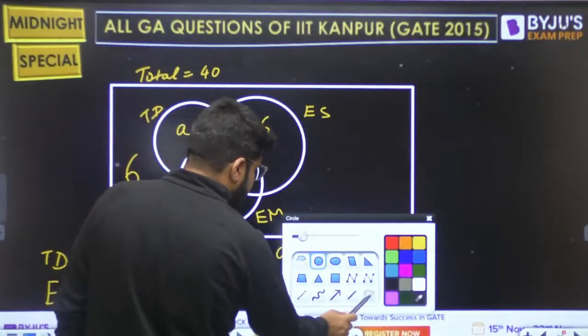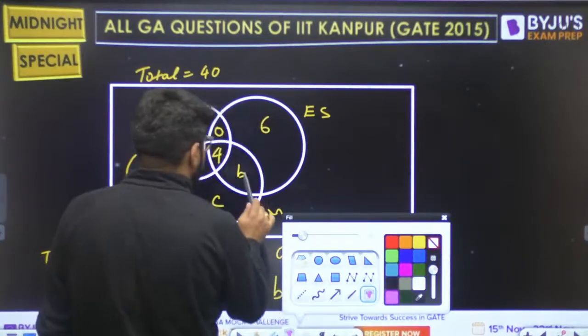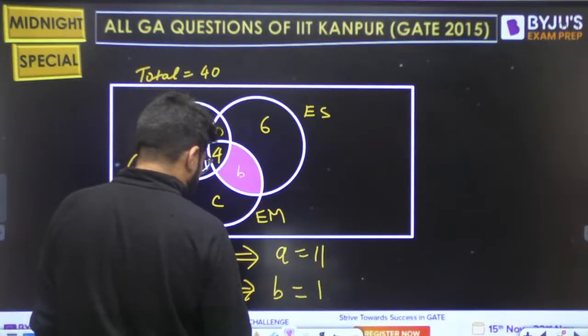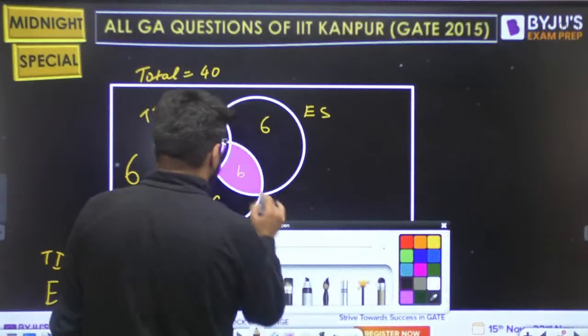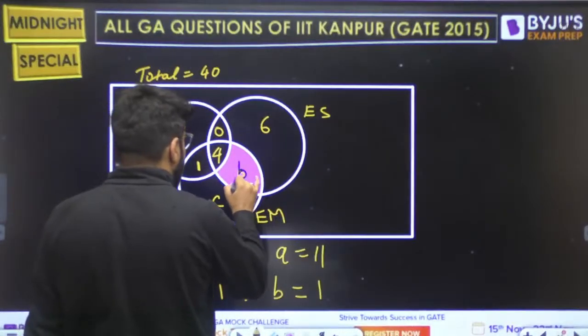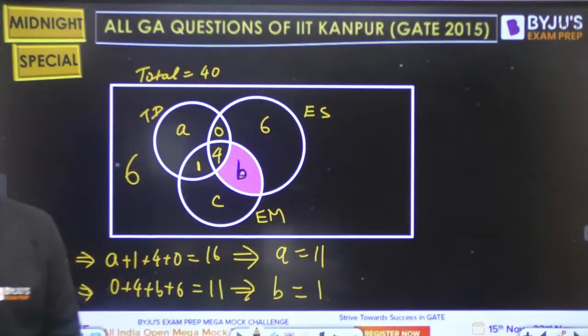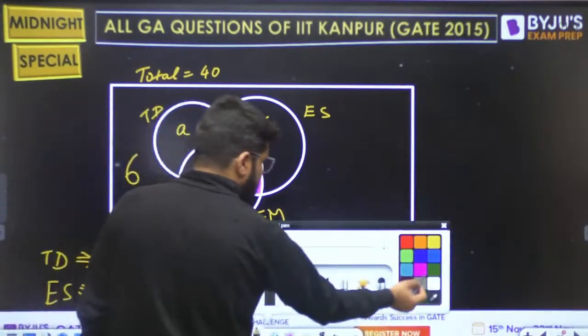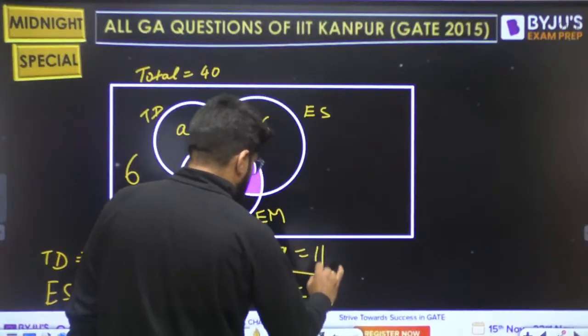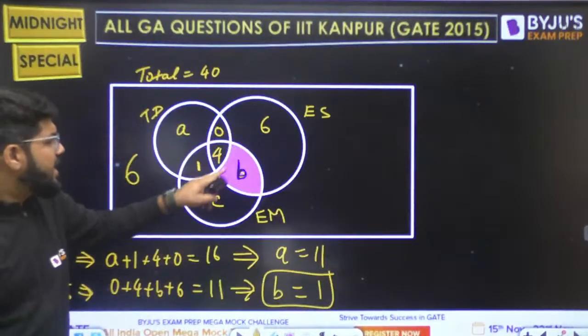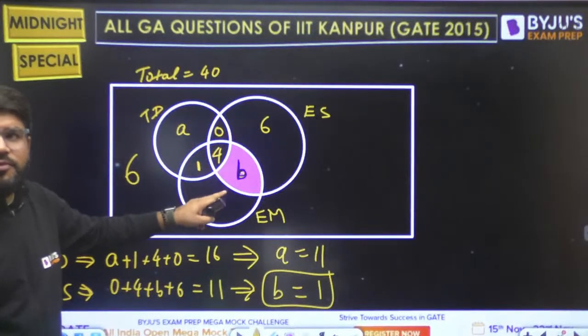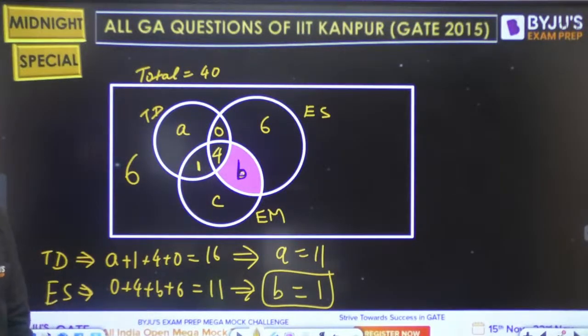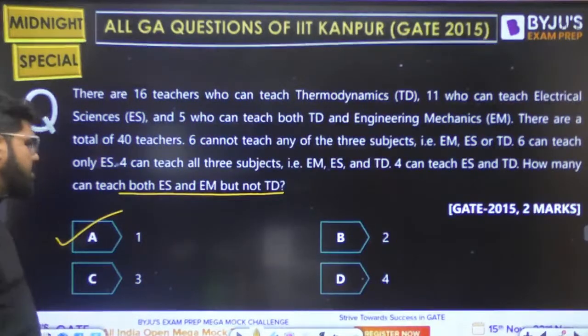This is the required region actually, which is B here. This is the required portion. This is the question. The answer is 1. How many can teach ES and EM but not TD? So common of 2 but not the common of all 3. This is the required question. And B is equal to 1. Correct answer for the question is option number A. That is 1.